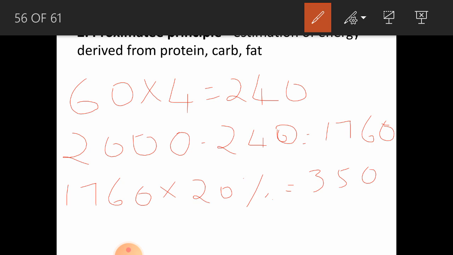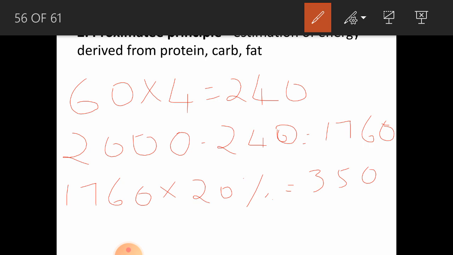So 60 grams of protein should be included, that is giving around 240 kilocalories. So total calories should be 2000 minus 240, that is coming around 1760. This 1760 calories should be provided with the help of carbohydrates and fats, because 240 is provided by the proteins.